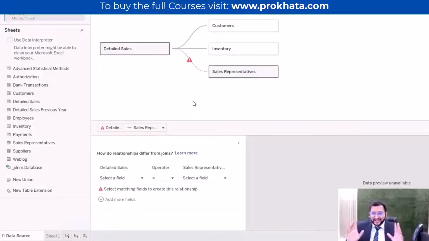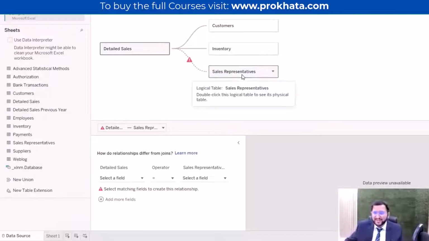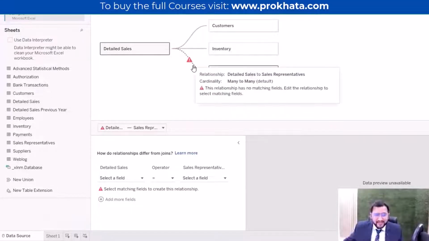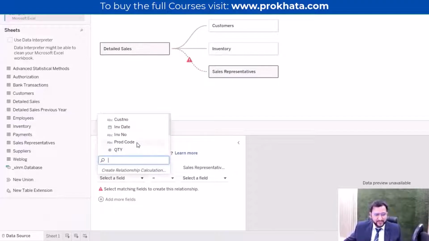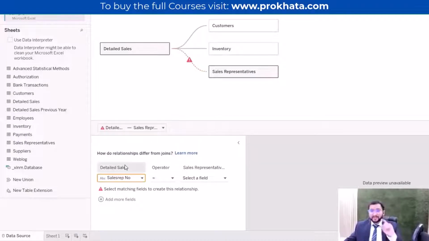Now here is the trouble. Here comes the trouble, because as soon as I click on the sales representative, Tableau is unable to identify the primary key. If anyone can tell me what is the issue, I will just double click on the relationship and just tell me what is the problem here. So actually, let me just select here. Then you will understand better. Let me select here sales representative number, because that will be the primary key.